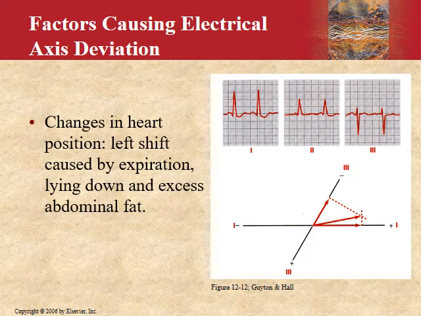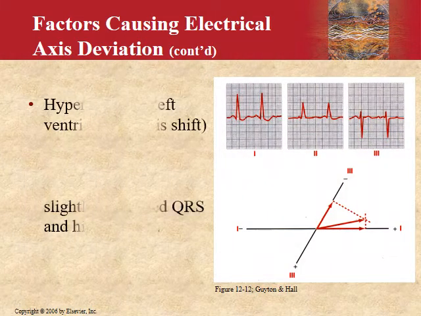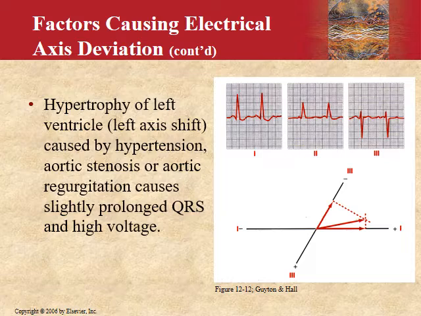So this is a typical example on an ECG of left axis deviation. You look at lead 1 and 3, they both should be upgoing. They should be positive deflections, but in lead 1 you see positive, and in lead 3 you see negative. This is left axis. So these are just the causes that we discussed: hypertrophy of the left ventricle, hypertension, stenosis, regurgitation.